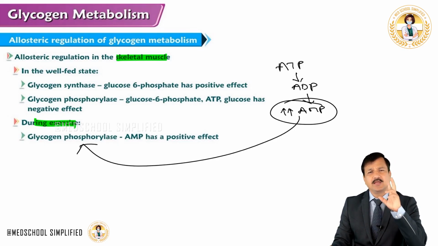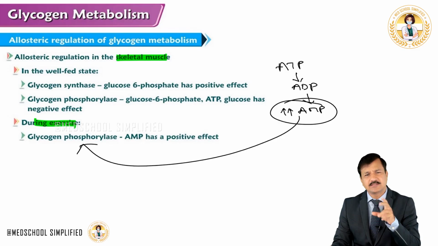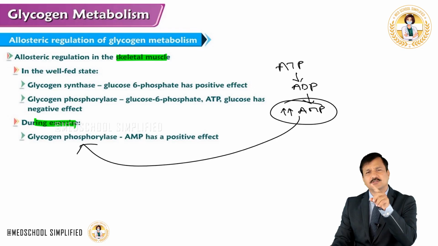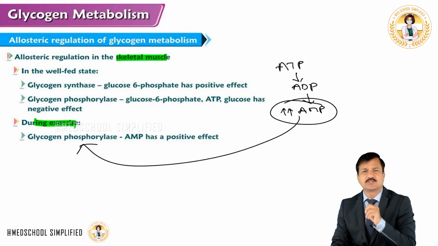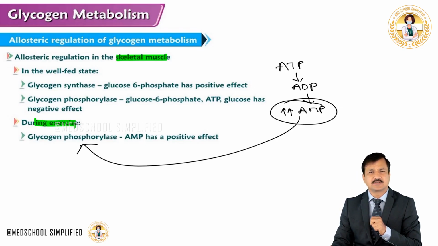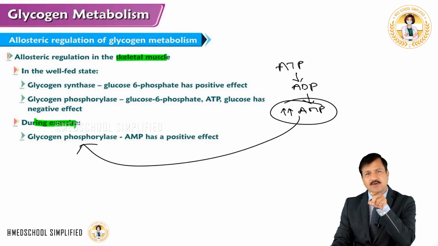So AMP will keep glycogen phosphorylase active, thereby glycogen breaks into glucose 1-phosphate, glucose 1-phosphate goes into glucose 6-phosphate, and glucose 6-phosphate into fructose 6-phosphate and fructose 1,6-bisphosphate in glycolysis. And also note that PFK1, the rate limiting enzyme in glycolysis, is also positively modulated by AMP.